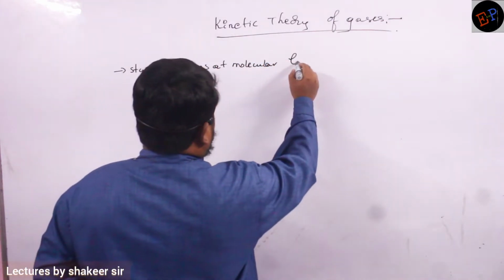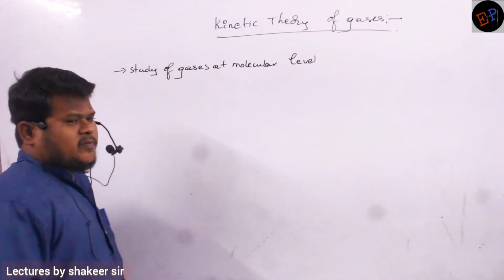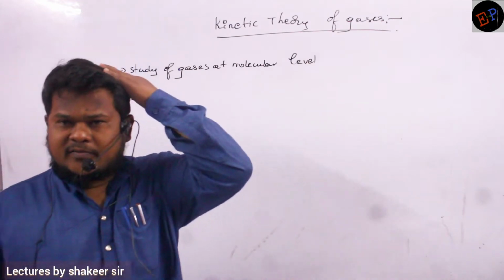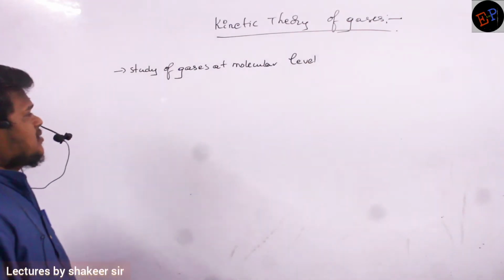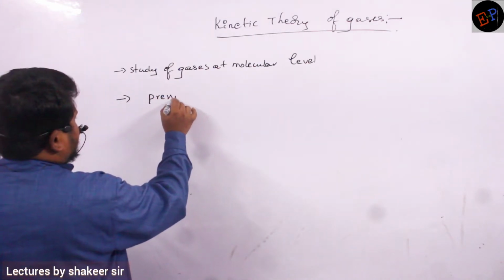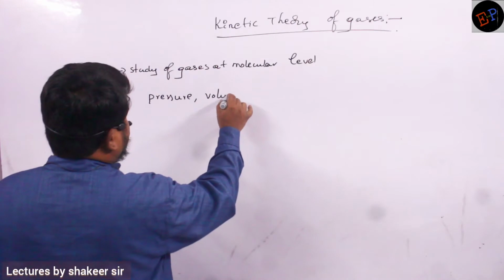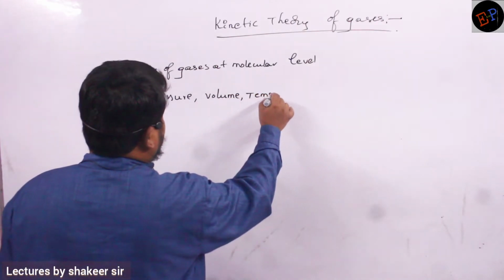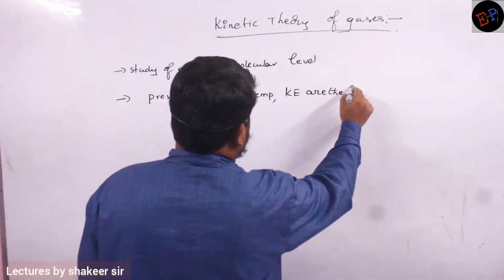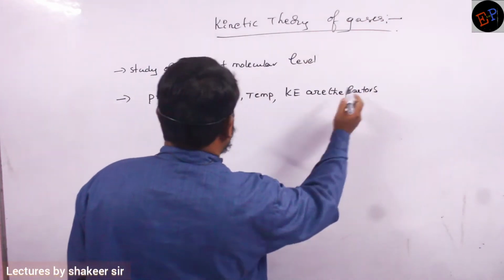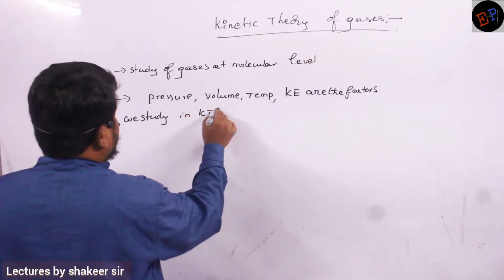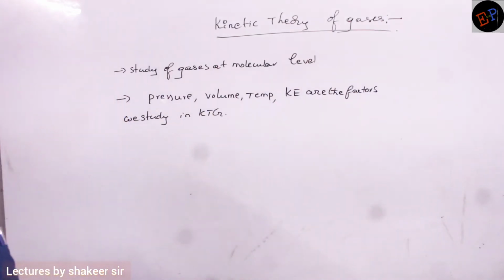Okay? So it means we take every single molecule and we study its characteristics. Understood? So the study of gas at the molecular level is called the kinetic theory of gases. So pressure, volume, temperature, and kinetic energy are the factors we study in kinetic theory of gases.